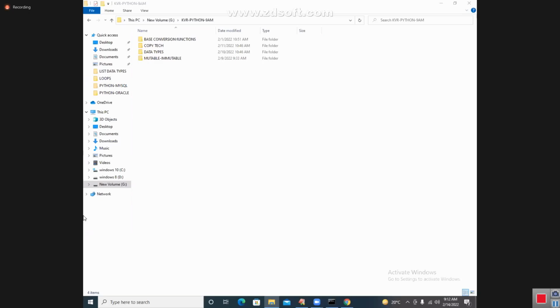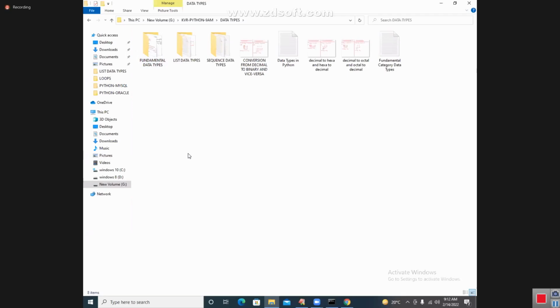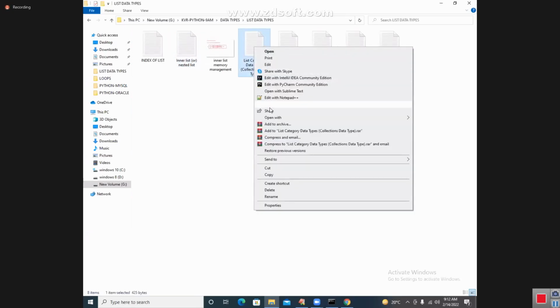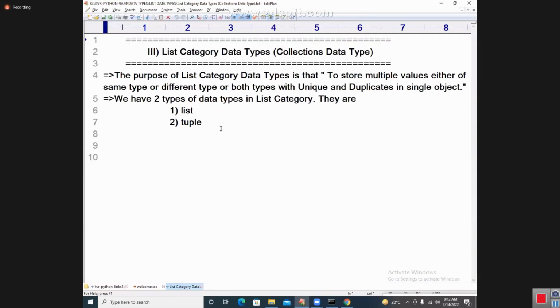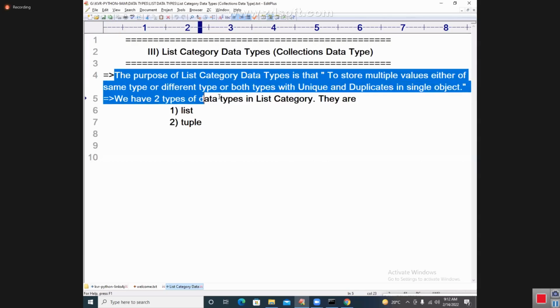I told you very perfectly. You must answer whatever I gave in the class. To store multiple values. Only Susmita is giving the correct answer. I told you, students, please repeat what I explained in the class. Please don't answer whatever you know. Please read the notes. It's my humble request to all of you. If you answer your own thing, it is a wrong answer. Whatever I said, you need to repeat as it is.